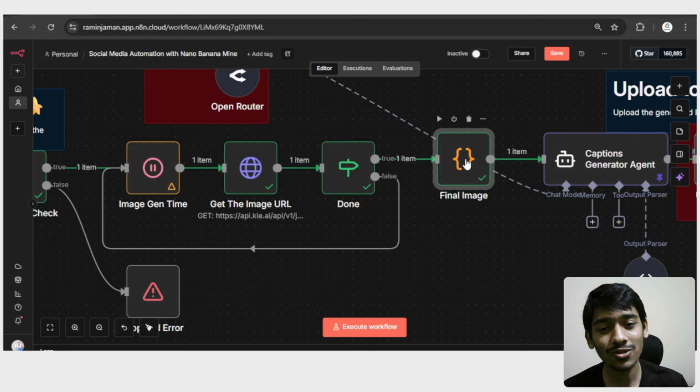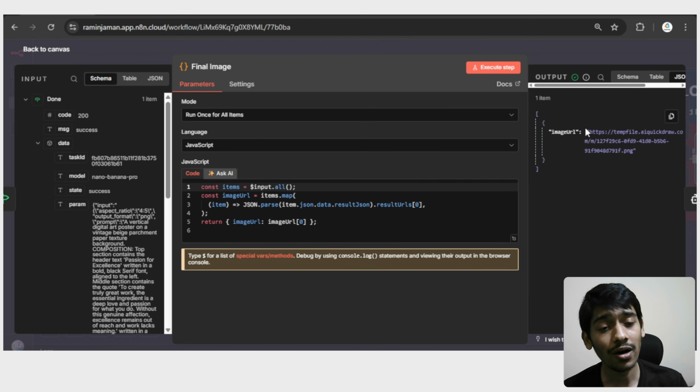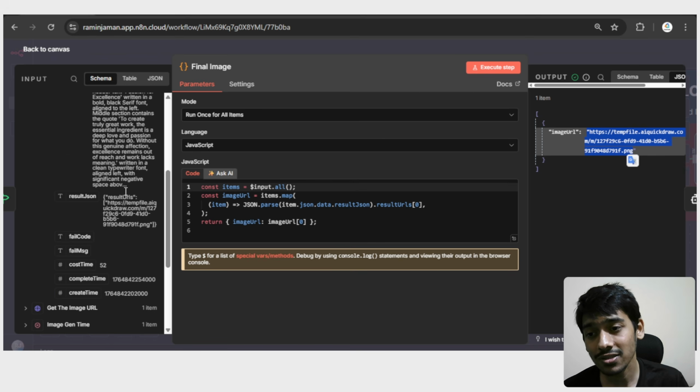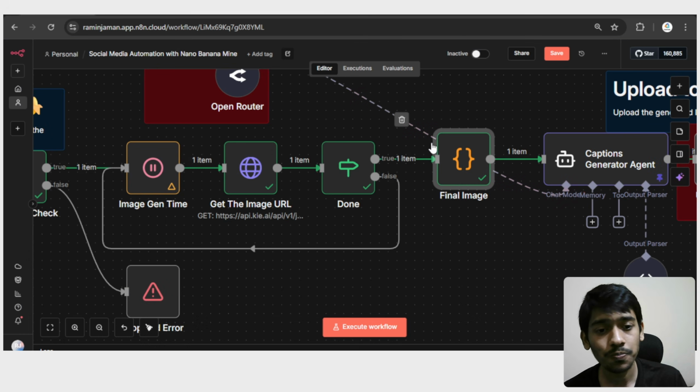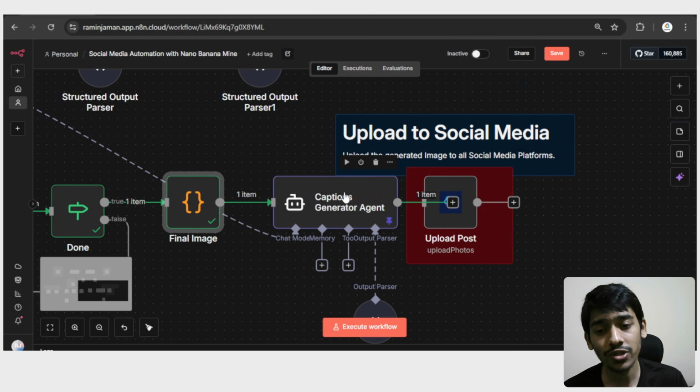So in here I used a very simple JSON code, so that I can get the image URL in this exact format, so that I can upload that to my social media platforms very easily. So you can see that's the rel JSON in here, and through this very simple code I'm just getting this image URL. If I go to this URL, I can actually see the image.